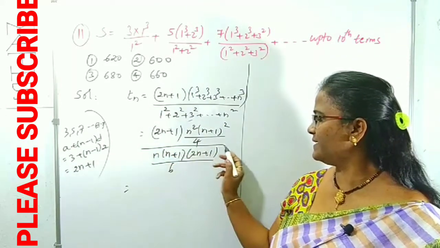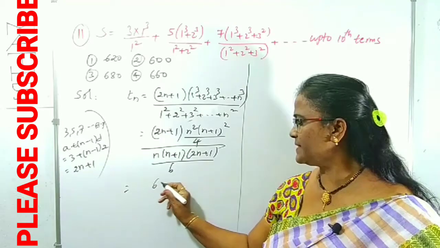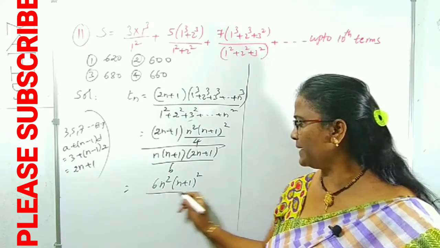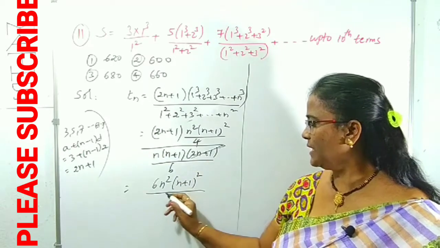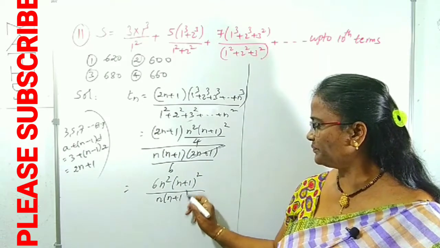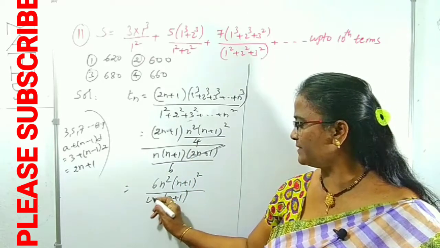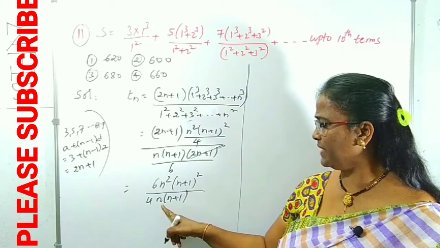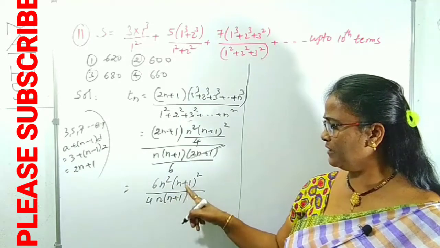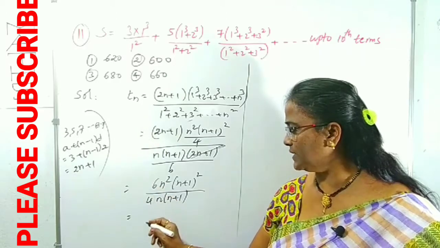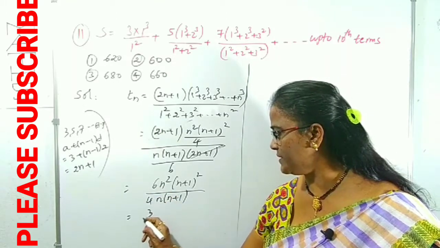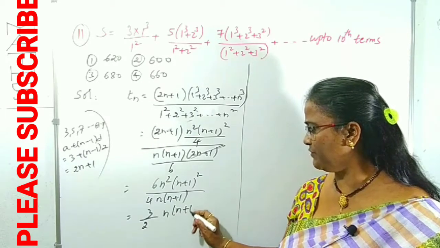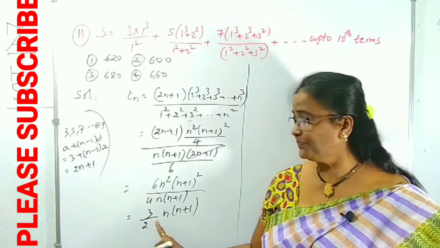1 of n plus 1 cancels. Now 6 comes up: 6 n square of n plus 1 whole square by 4, and in the denominator n of n plus 1. 6 by 4 is there, and 1 n plus 1 also cancels. 2 cancels, 2 threes, 2 twos, and n of n plus 1 is left over, right? This is which one? Tn.